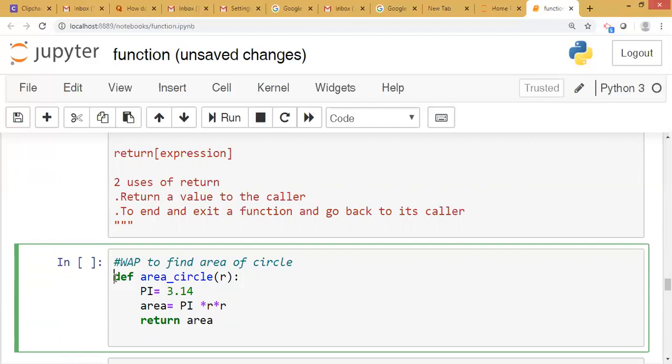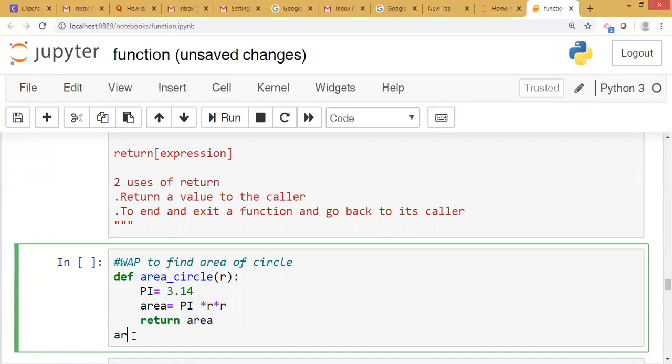We have declared the function. This is the function header. This is the function body. This is the return statement. Whenever the return statement comes, it will return the value as well. It goes outside the function.